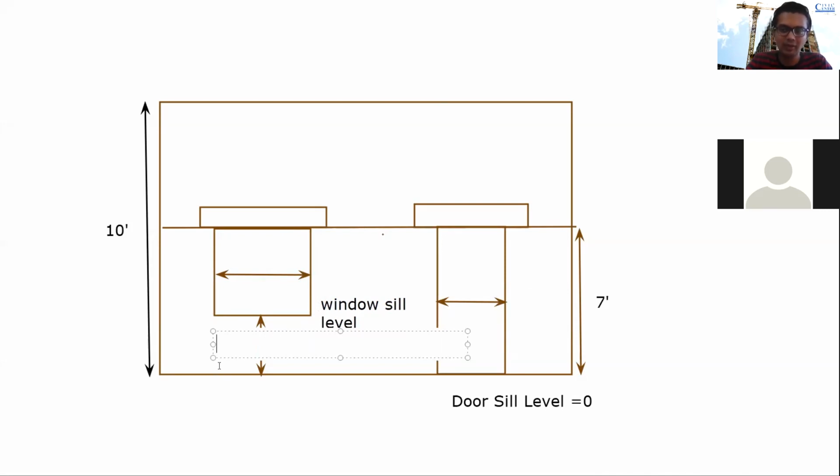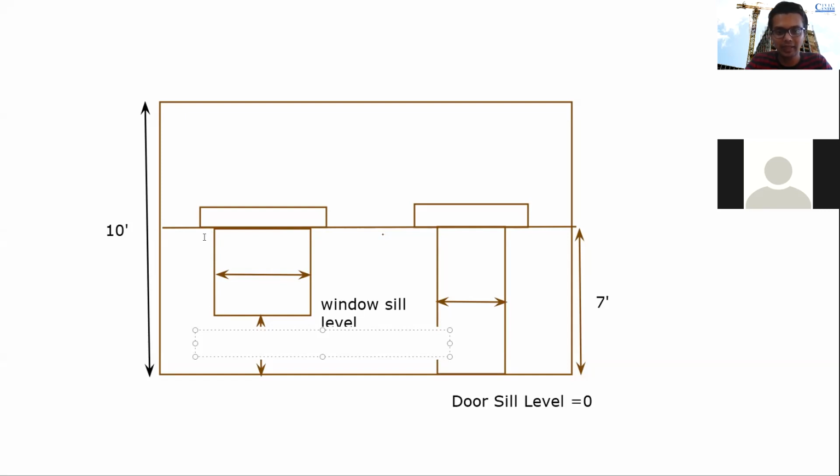You can give between 2 feet 6 inches and 3 feet. In some places it is 2 feet 6 inches, in some places it is 3 feet. That's how they keep it. So if your lintel is at 7 feet, and you give 3 feet, then you will have this length.